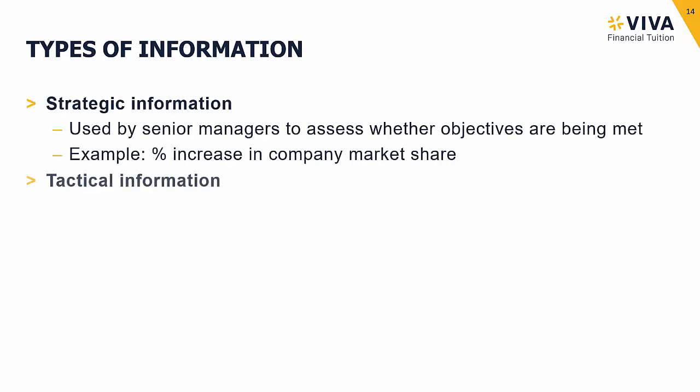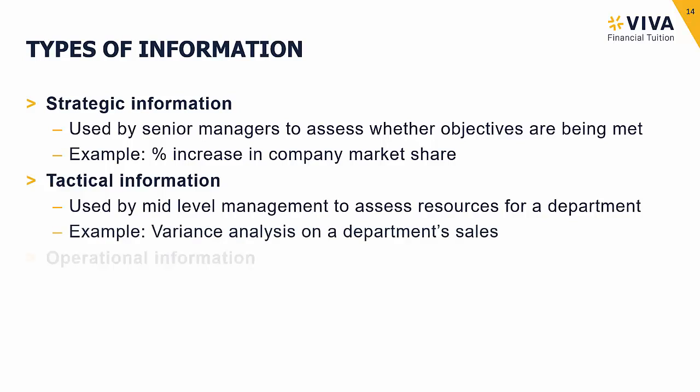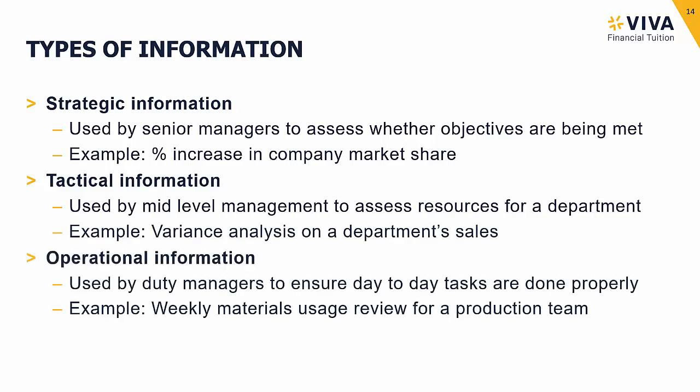Now, as we've already alluded to, the type of information that we're providing to management really will vary, and that will vary based on essentially where the management sits in the organization. So a nice way to think about our types of information is that we could break it down according to the different tiers of decision making within the business. So strategic information, very much used at the top level of the business. It's going to help us understand whether or not we're achieving our long-term strategic objectives.